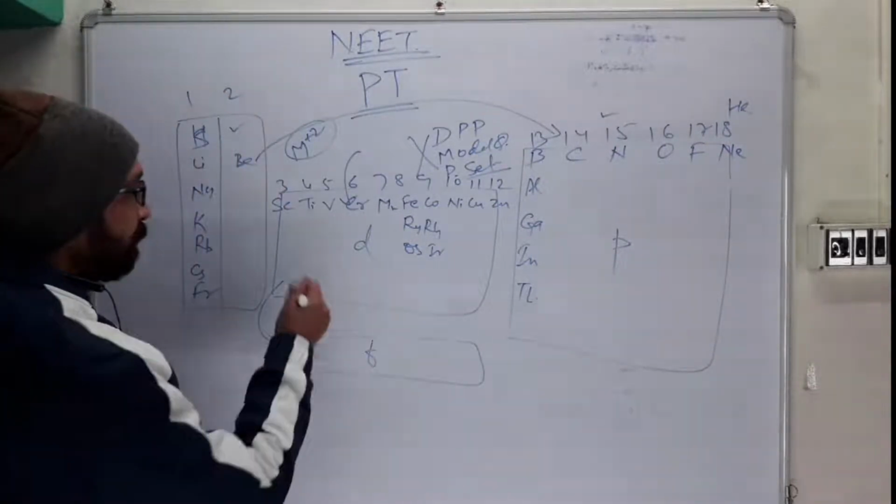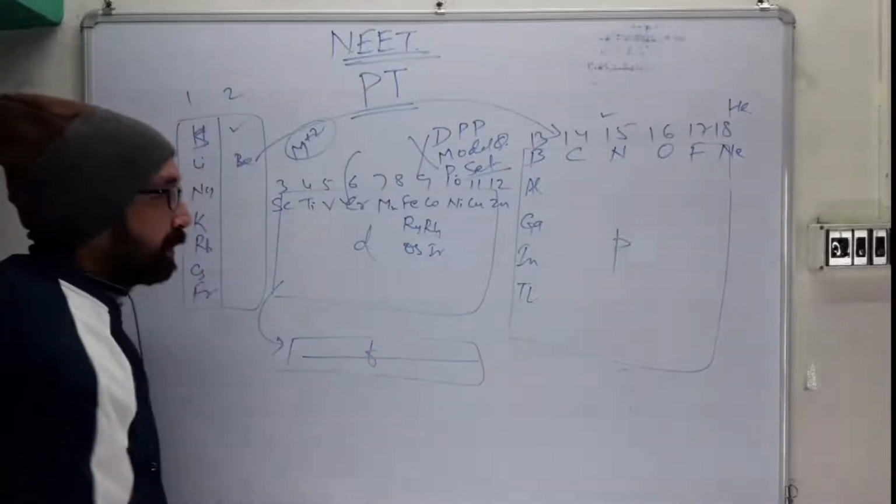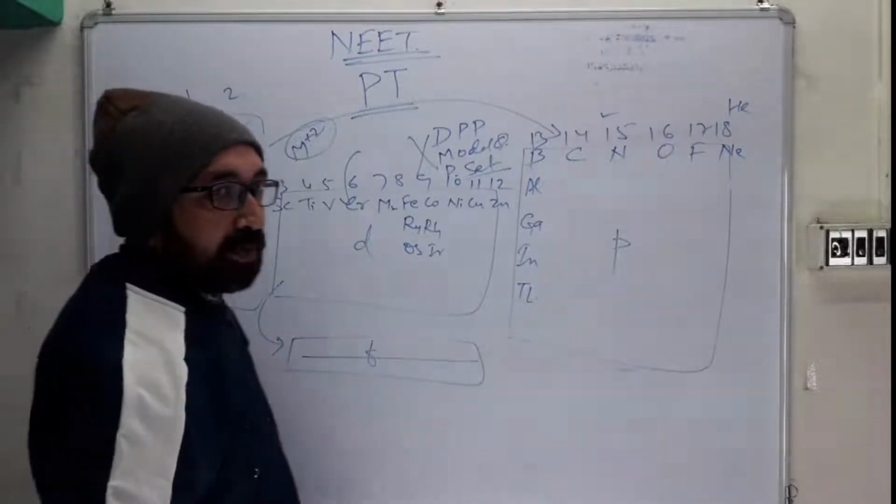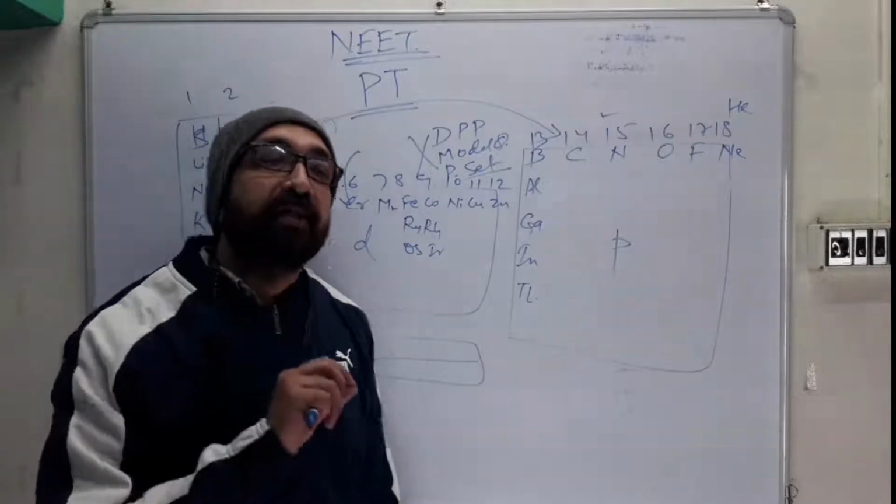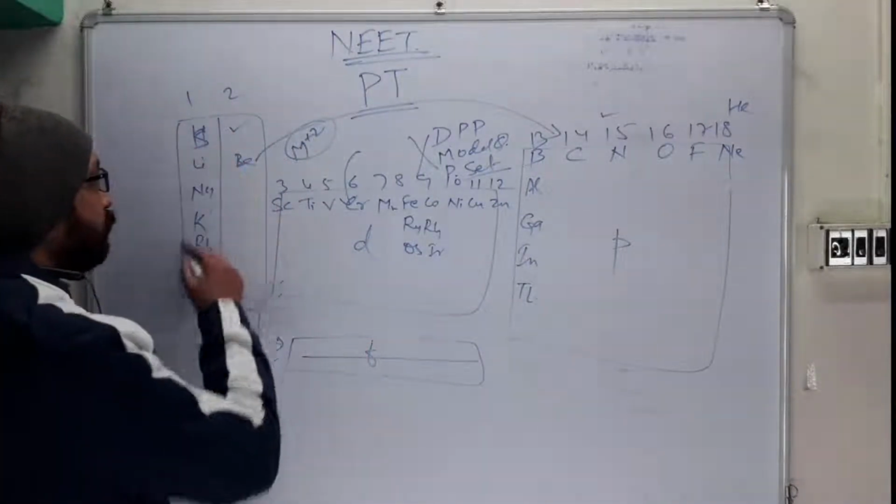I'm here. After that, you start the d block element, right? Then the entire periodic table will get completed. This will take you 5 days. So on the first day, what do you do? You have to complete the s block elements.